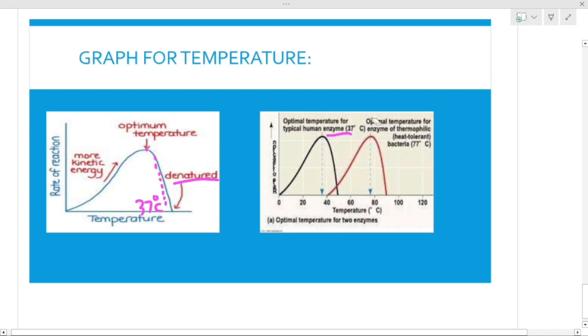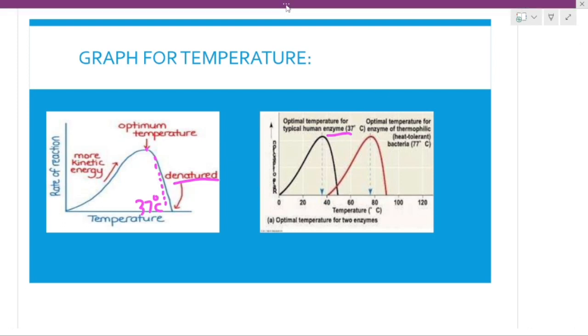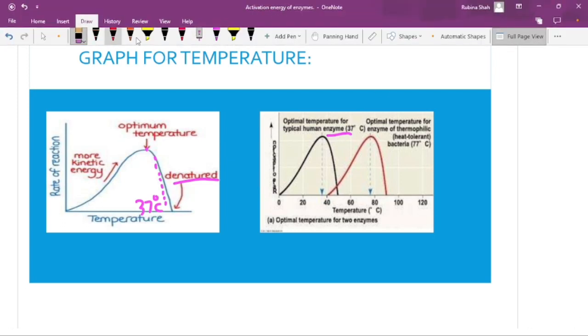Now we have already understood the enzyme activity in humans that occurs at 37 degrees centigrade, but we will focus on new information about enzymes in bacteria, specifically in thermophilic bacteria. Whenever we say thermophilic, it means these bacteria are heat tolerant.